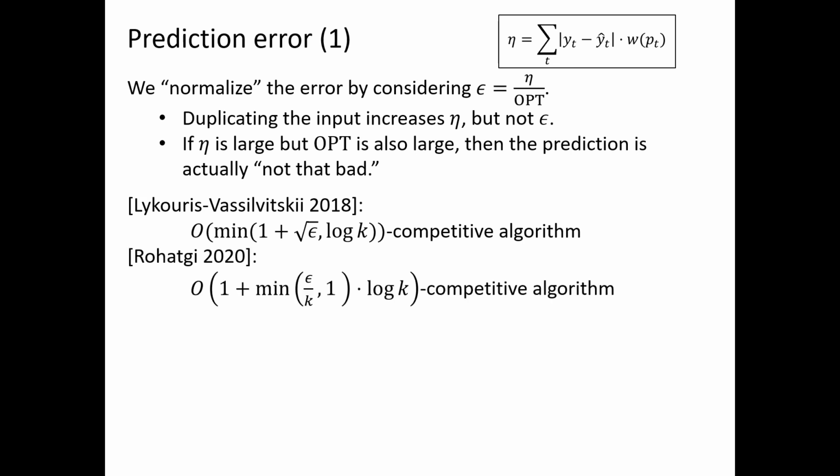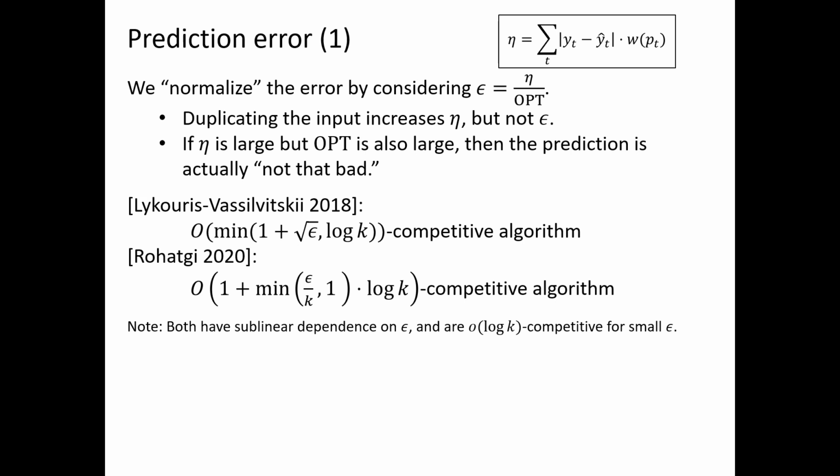Rohatgi improved the dependence on epsilon from square root epsilon to epsilon over k times log k. So notice both algorithms have sublinear dependence on epsilon, and if epsilon is small enough, then they're both little o of log k, which again overcomes the lower bound for algorithms without predictions.